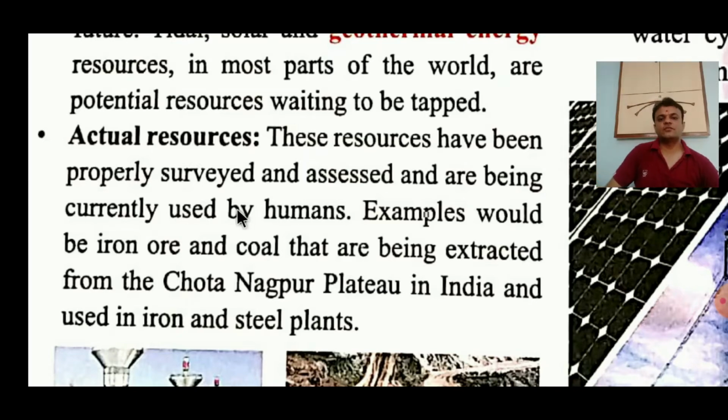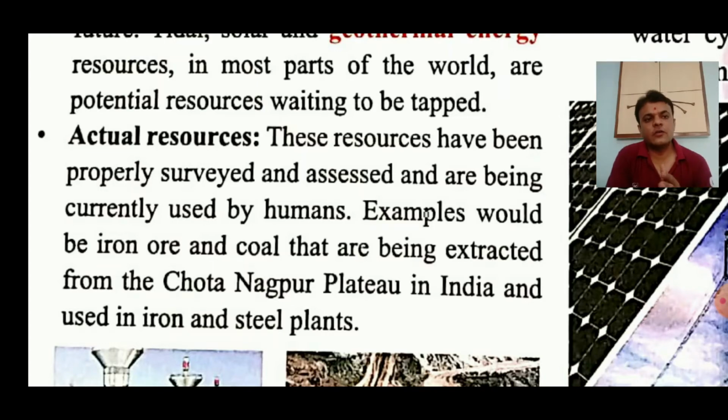Examples of actual resources, that is iron ore. We have been using iron ore since many years. And coal, we have been using coal also since many years, that are being extracted from Chota Nagpur plateau, right, in India and used in iron and steel plants, right. So this is very clear example of iron ore and coal, right. Coal mines are also there in Jharkhand, right.